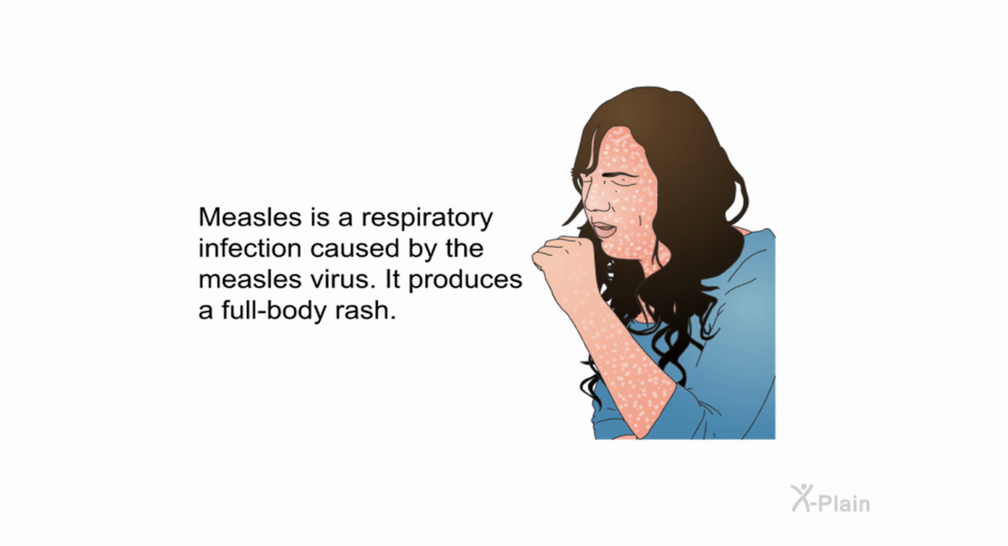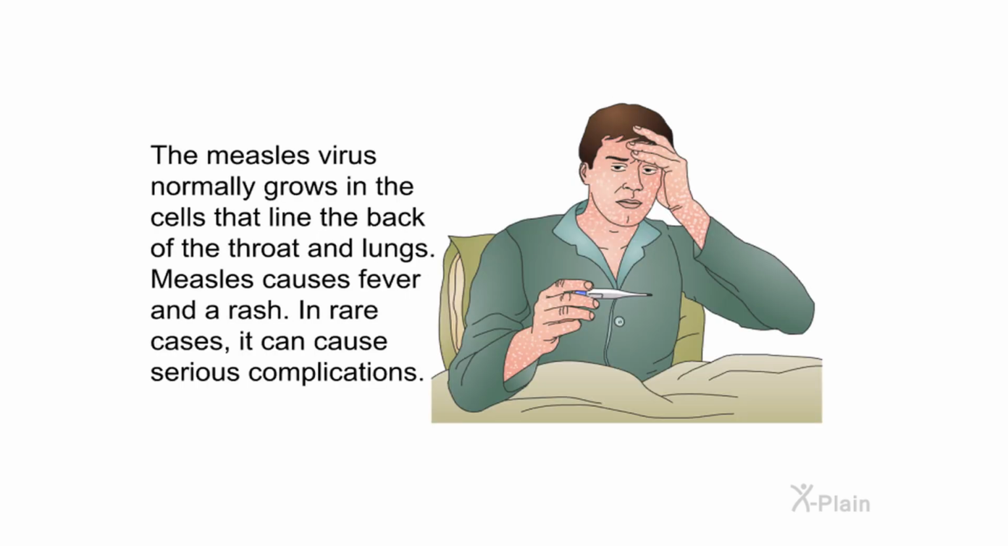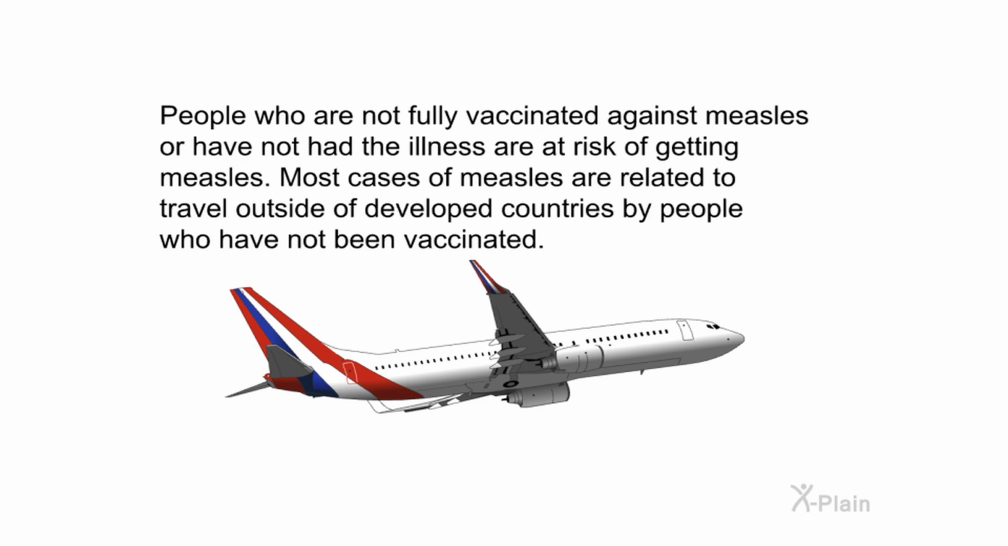Measles. Measles is a respiratory infection caused by the measles virus. It produces a full-body rash. The measles virus normally grows in the cells that line the back of the throat and lungs. Measles causes fever and a rash. In rare cases, it can cause serious complications. People who are not fully vaccinated against measles or have not had the illness are at risk of getting measles. Most cases of measles are related to travel outside of developed countries by people who have not been vaccinated.